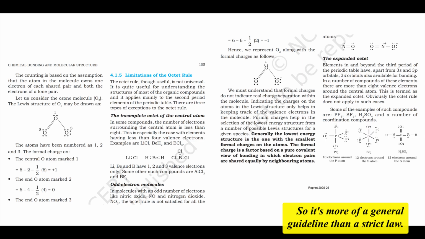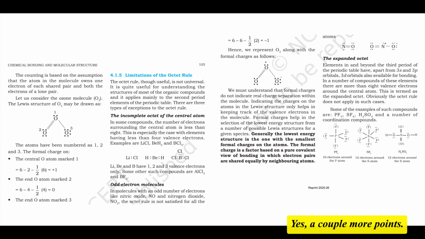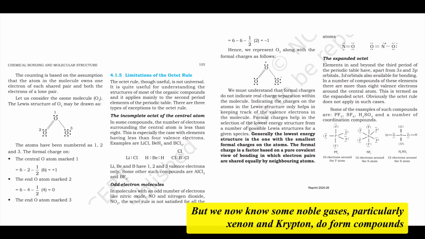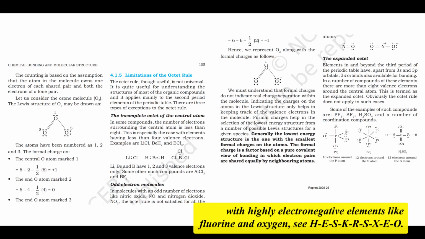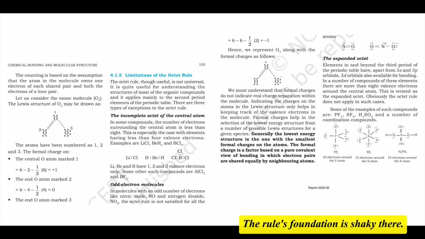So it's more of a general guideline than a strict law. Are there any other conceptual drawbacks besides these exceptions? Yes, a couple more points. The octet rule is fundamentally based on the idea that noble gases are inert. But we now know some noble gases, particularly xenon and krypton, do form compounds with highly electronegative elements like fluorine and oxygen, see XeF2, KrF2, XeO3. The simple octet rule can't explain why these inert gases react. Right. The rule's foundation is shaky there.